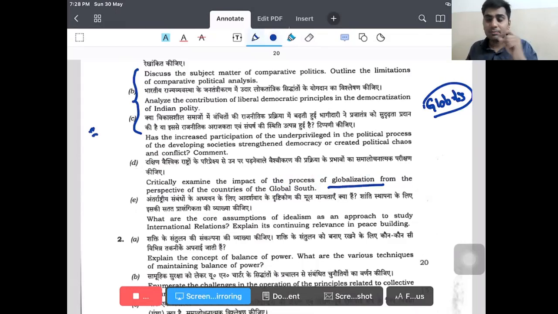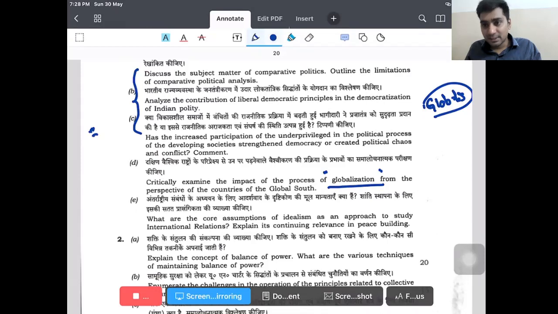Sorry, it can be seen from a liberal perspective. How? Globalization from the liberal school, that is the economic interdependence school: what they say is that by establishing economic linkages, we can ensure that nations progress and we can avoid war. So they see globalization in a positive perspective. That is from the view of liberals, particularly economic liberals like Thomas Friedman. They suggested that globalization has created a good impact on the global south.